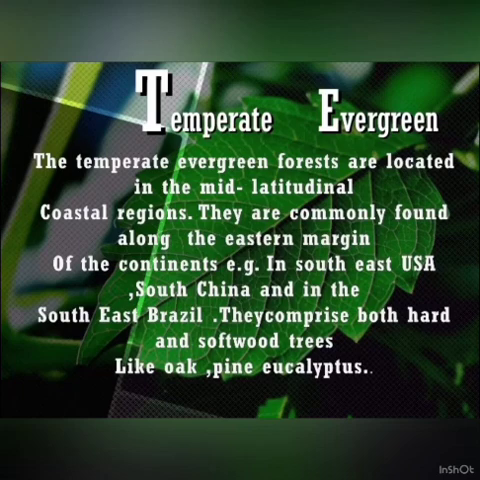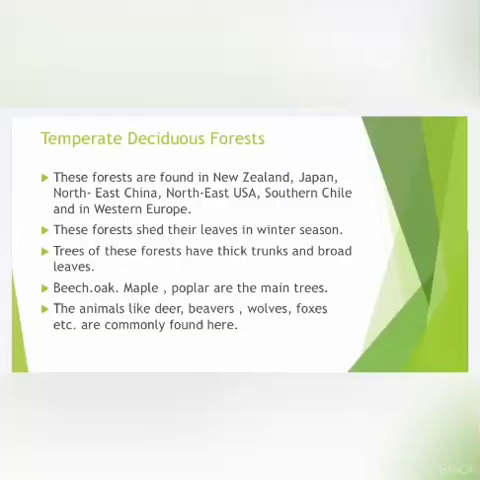Temperate deciduous forest. These forests are found in New Zealand, Japan, northeast China, northeast USA and western Europe. These forests shed their leaves in the winter season. Trees of these forests have thick trunks and broad leaves. Beech, oak, maple, poplar are the main trees which are found here. And animals like deer, beavers, wolves and foxes are very common here.